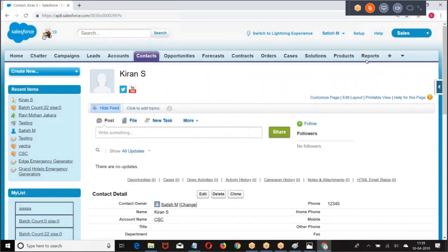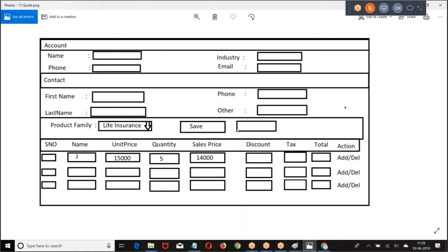This is for contact and account. But what are the products you want to order? You have to tell me the list of products which you want to order. So select the products. When you type the product name, autocomplete should come. This we have done with jQuery, JavaScript. Do you remember this? The moment I enter the product name, automatically action support, on change, goes and finds the product based on the product name. Then if you know the product, the unit price will come. Then enter the quantity. Then define the sales price and discount.